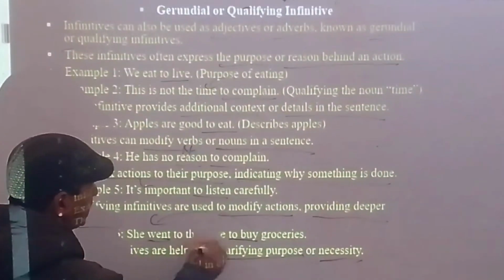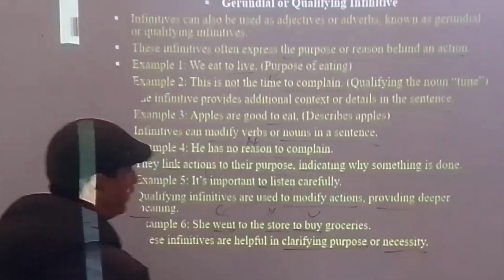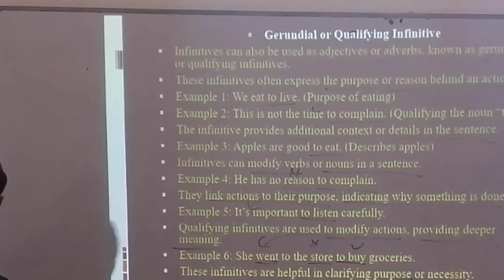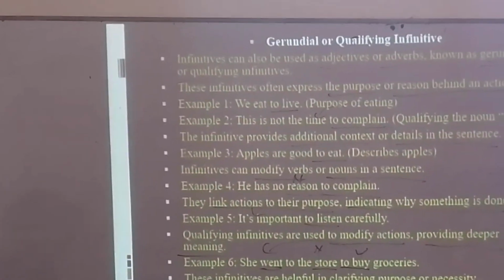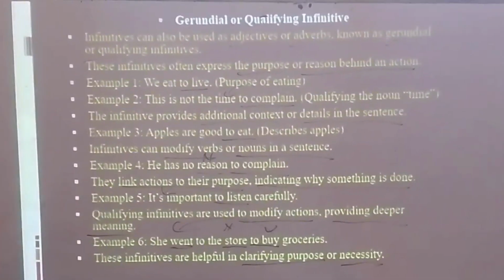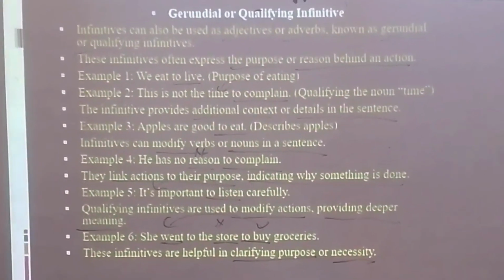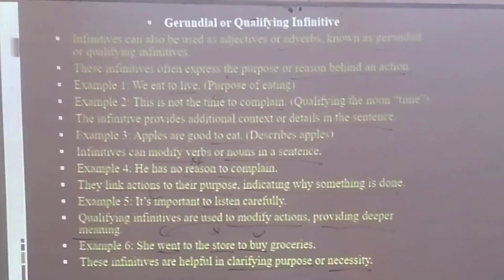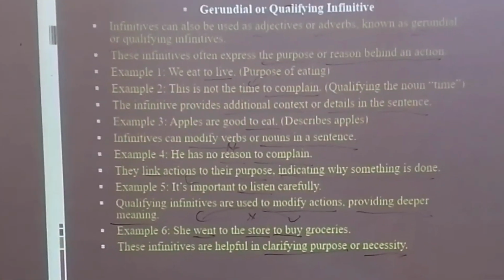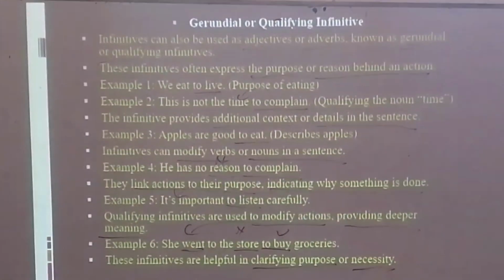To the store. What is store? Noun. But after to, there is a verb. Is there a verb after to? No. If there is no verb after to, it's not an infinitive. Here to is used to tell the direction of a place, like going to the canteen, to the store. That is direction. To is being used as a preposition, not as an infinitive. Okay?